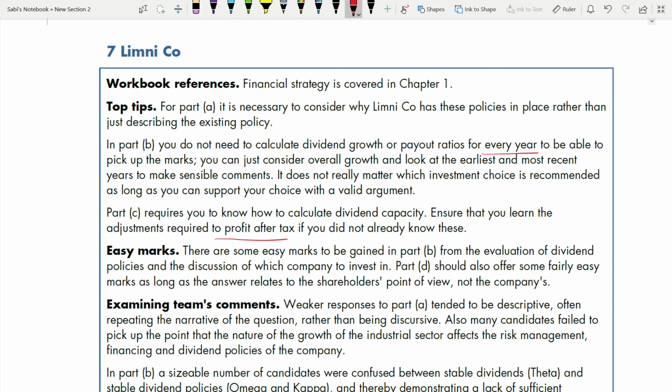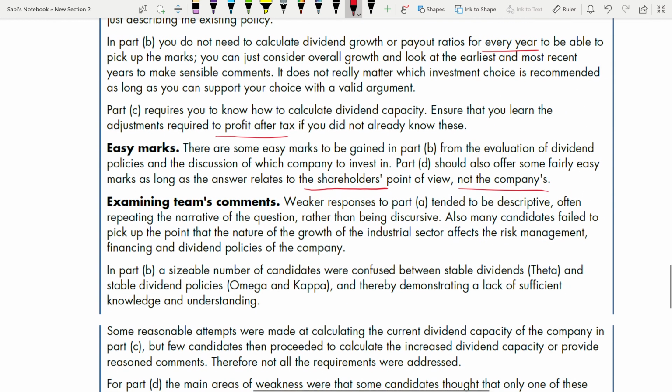Easy marks. What were the easy marks? The easy marks were evaluating the dividend policies of the 3 companies and deciding in which company to invest. And also part D. What is the benefit of the share buyback? Here they told us it relates to the shareholders, not the companies. Now let's go to the examiner's comments.